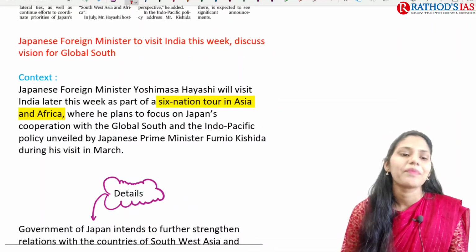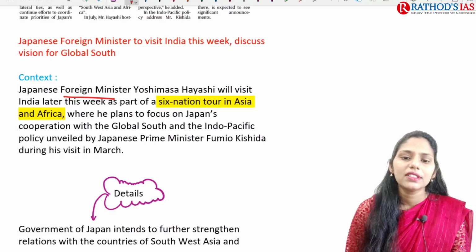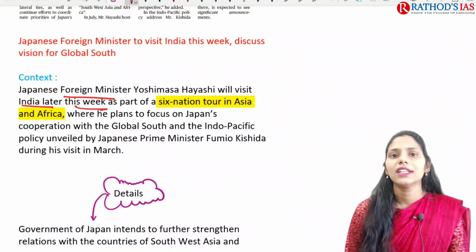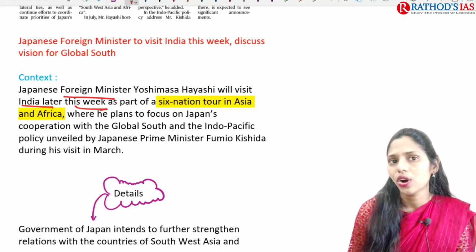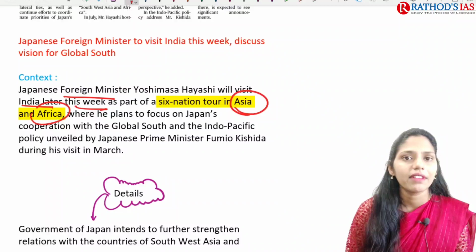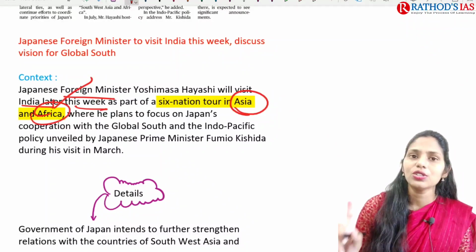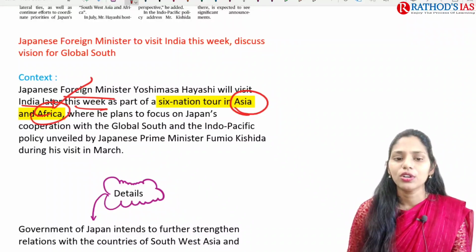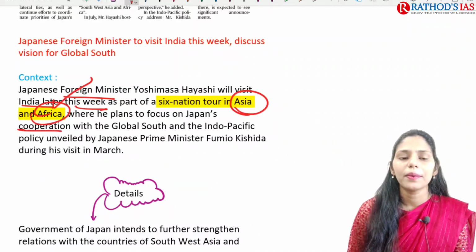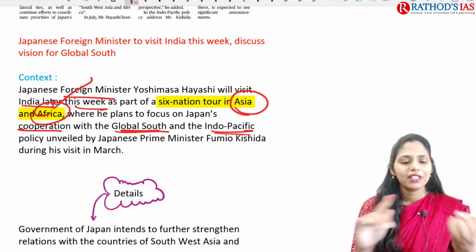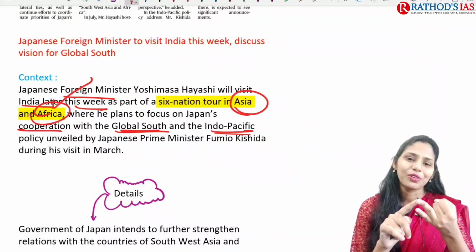The Japanese foreign minister will visit India this week as part of a six-nation tour in Asia and Africa, and India is one of the countries. He also plans to focus on Japan's cooperation with the Global South and its Indo-Pacific policy. So the Indo-Pacific policy is important here, as well as the Global South.